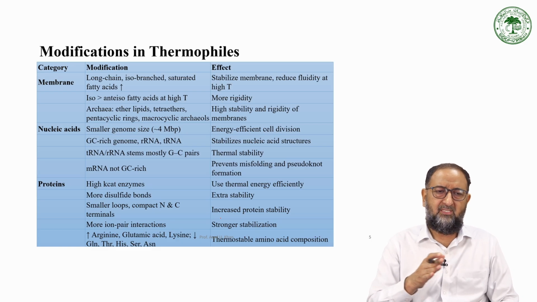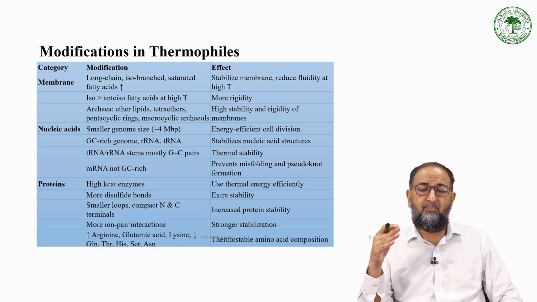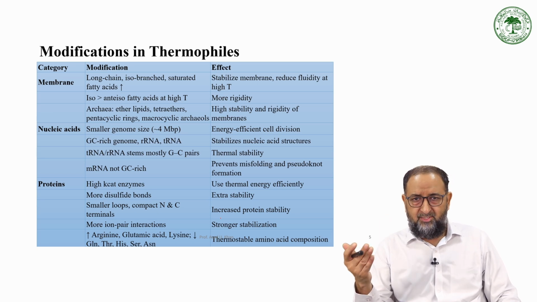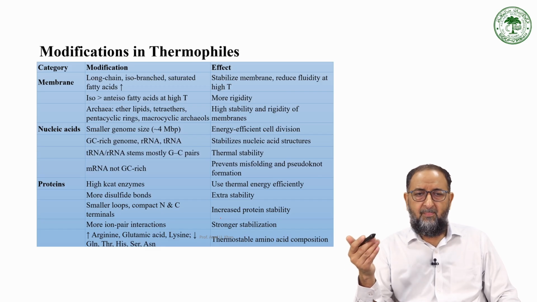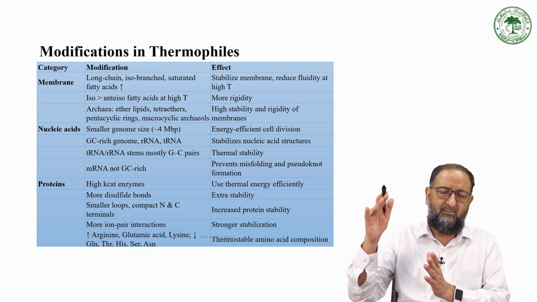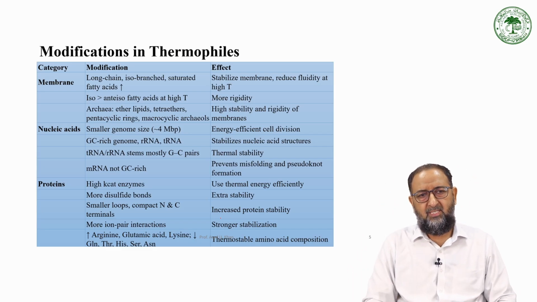This membrane modification helps to provide more rigidity, right? High stability and rigidity, stabilize the membrane, reduce fluidity at high temperature. So when the bacteria are grown at a very high temperature, they can be protected through these modifications.